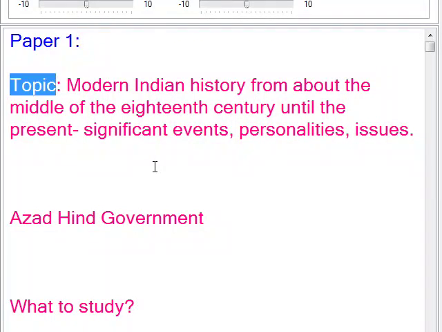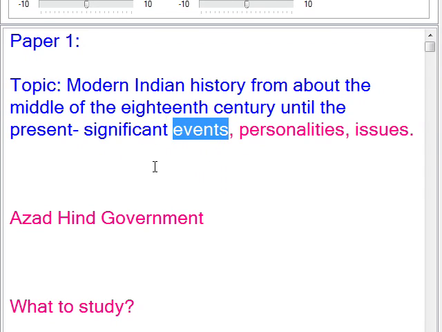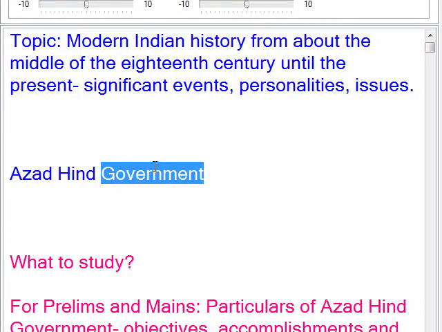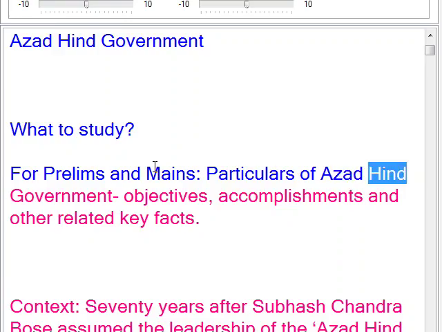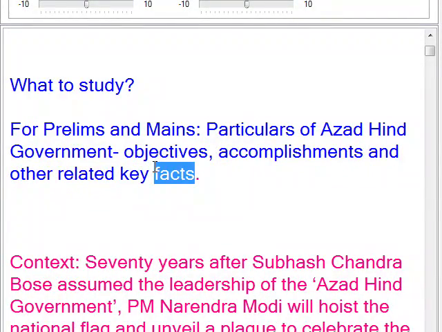Topic: Modern Indian history from about the middle of the 18th century until the present. Significant events, personalities, issues. Azad Hind Government. What to study? For prelims and mains, particulars of Azad Hind Government, objectives, accomplishments and other related key facts.